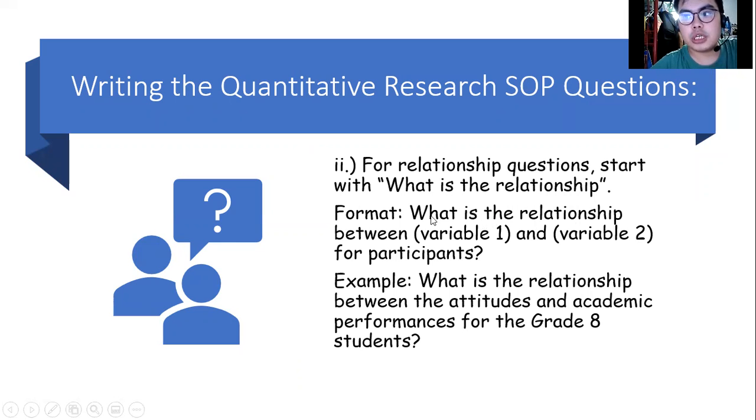When we are going to make relationship research questions, ideally we should start with what is the relationship. Relationship research questions can be done with two or more variables. Here's the format: what is the relationship between variable 1 and variable 2 for participants? Why variable 1 and 2 only? Because at least two. Here's my example: what is the relationship between the attitudes and academic performances for the grade 8 students? Who are the participants? The grade 8 students. What are the two variables mentioned? The attitudes and academic performances. Relationship-based questions are similar to correlation-based questions.